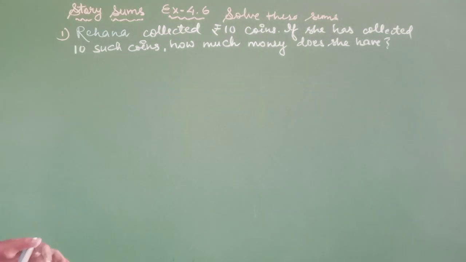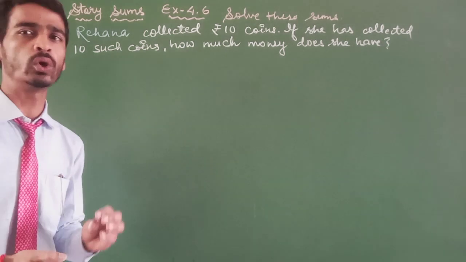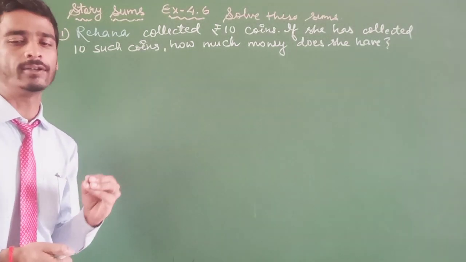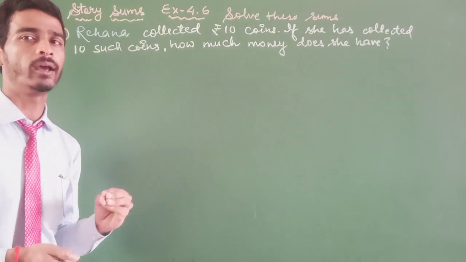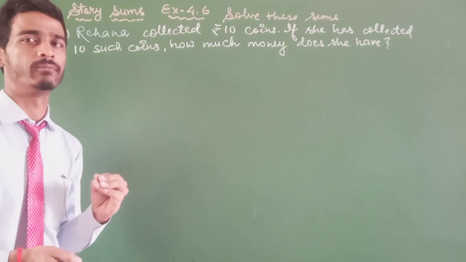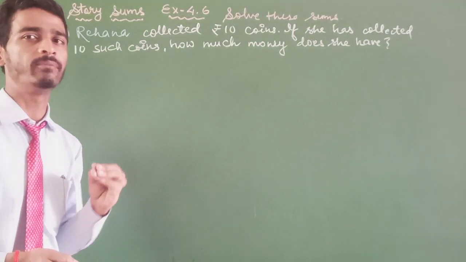So here you know that Rihanna collects rupees 10 coins. So the value of each coin is rupees 10. And also she has collected 10 such coins. So we have to find how much money she has.